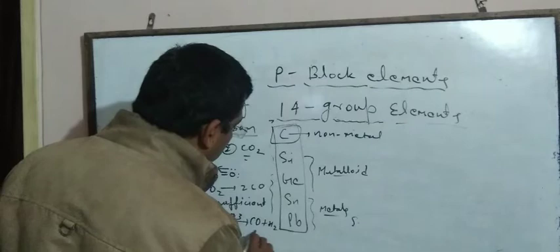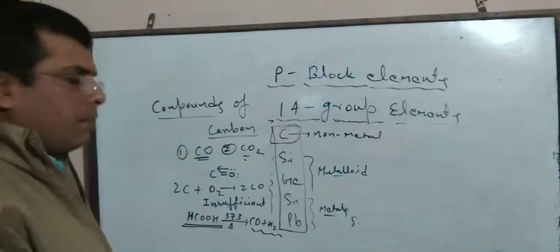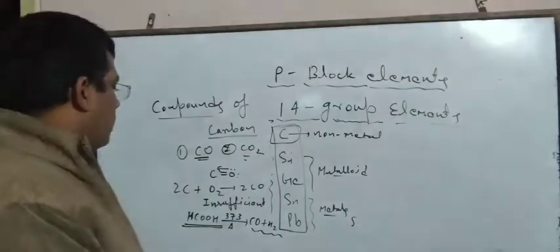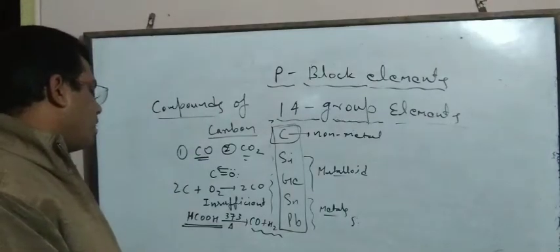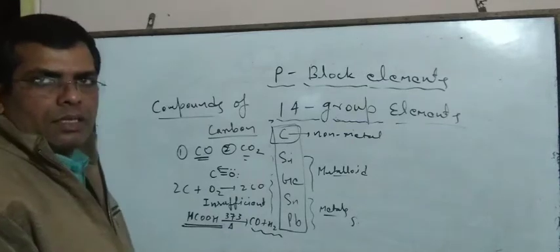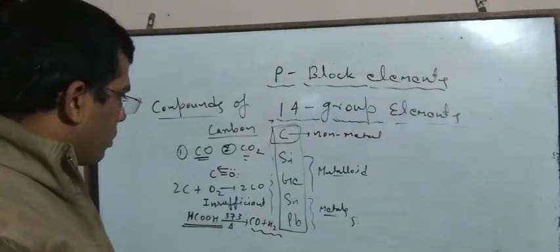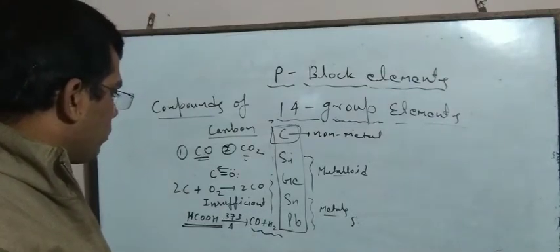That means if formic acid is heated at 373 Kelvin, it forms a mixture of carbon monoxide and hydrogen gas. So here also carbon monoxide is prepared.